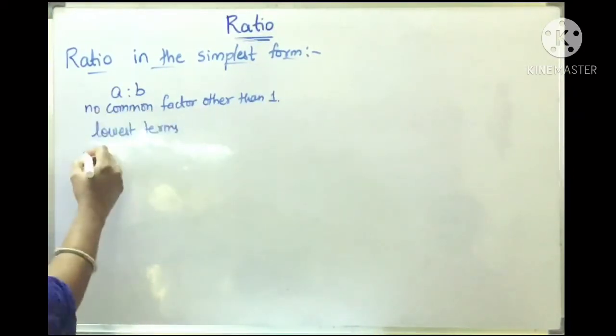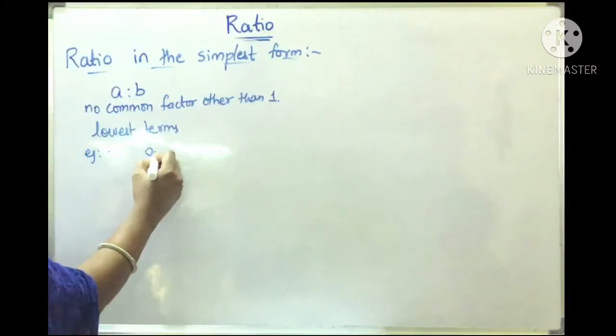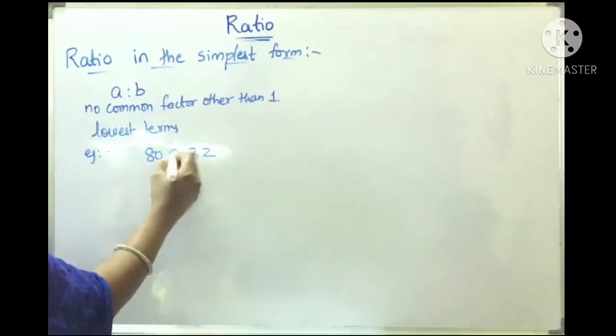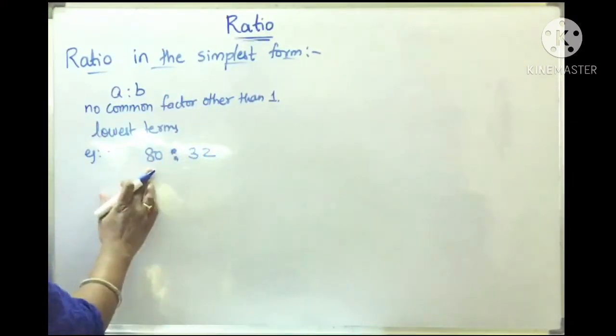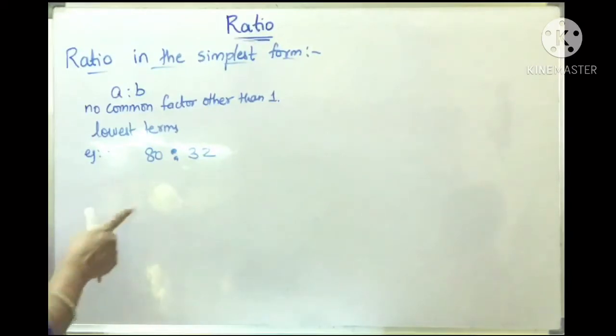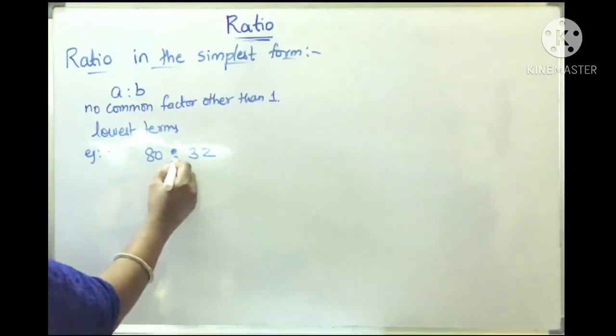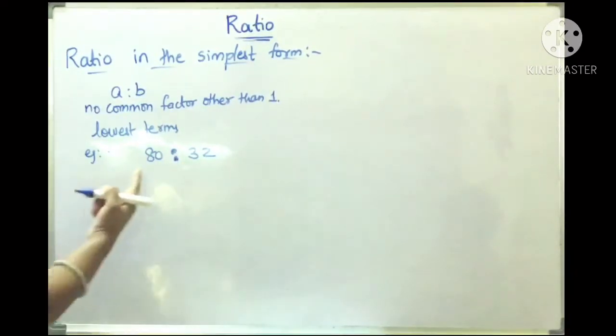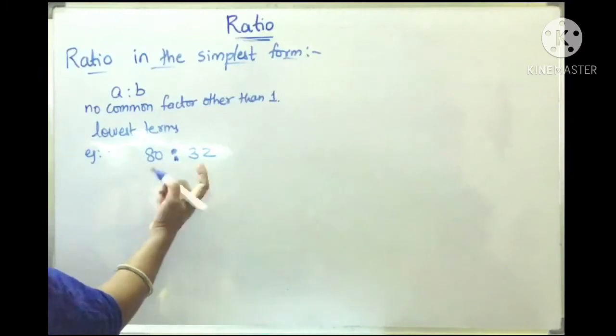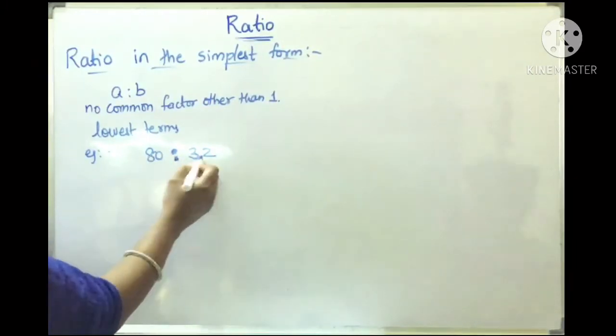Okay, for example, I take 80 and 32. The ratio of 80 and 32, so 80 is to 32. Now can I say this ratio is in simplest form or lowest form? No, because they have common factors. If I cut with 2, 2 is divisible by both numbers, right? 80 is divisible by 2, 32 is divisible by 2.